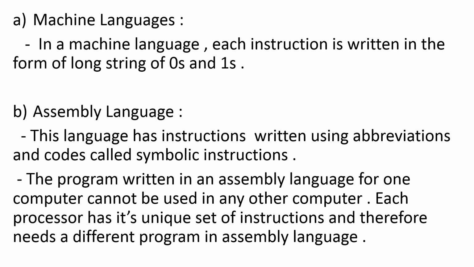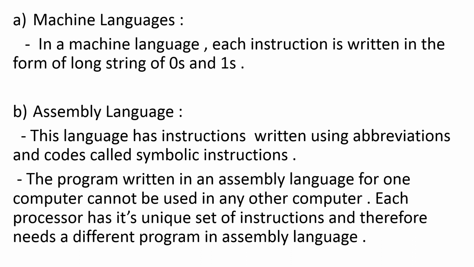Now machine language is the language in which each instruction is written in the form of a long string of zeros and ones. Now these zeros and ones are nothing but the binary language, and binary digits consist of two numbers, that are zeros and ones. And in machine language, each instruction is written in the form of a long string of zeros and ones.